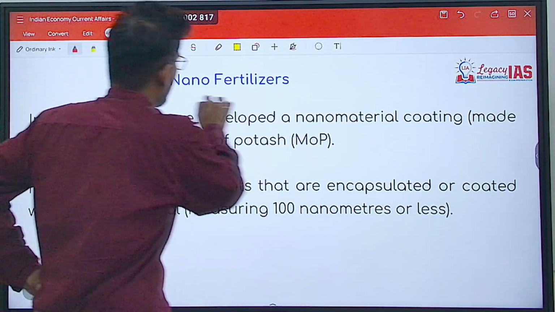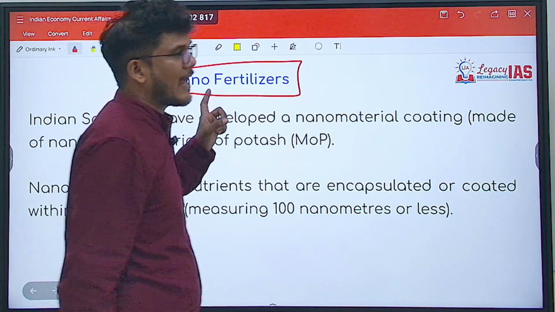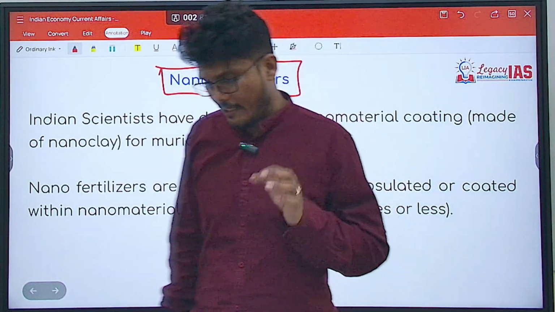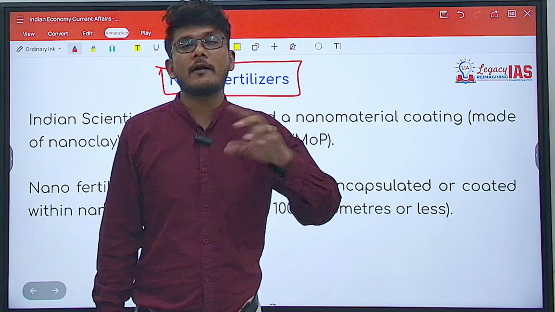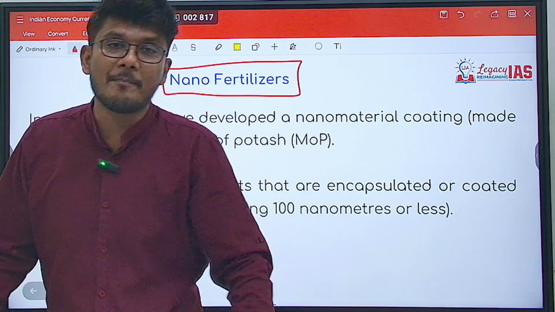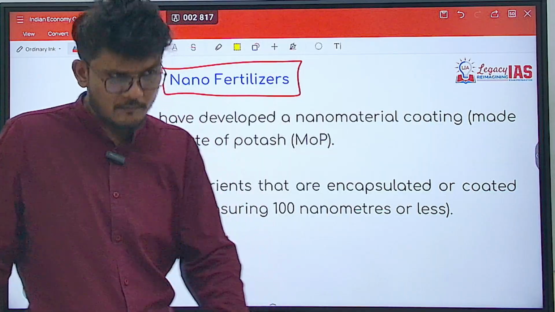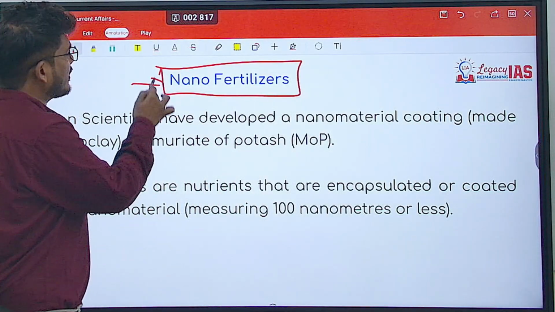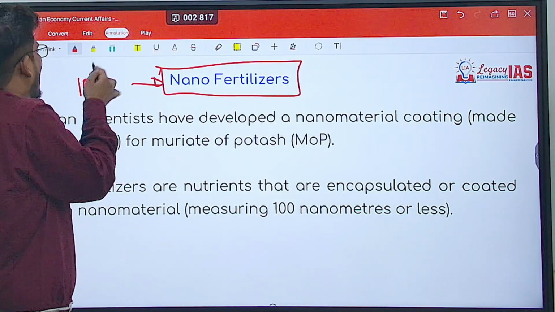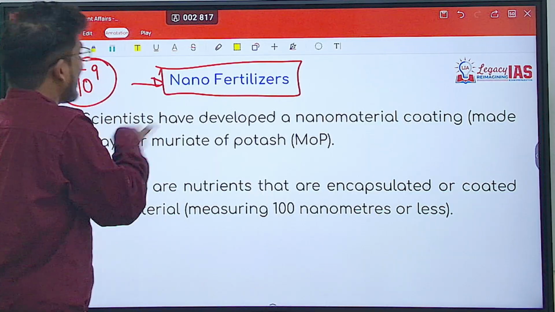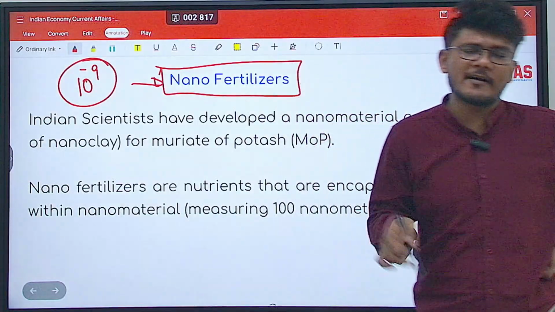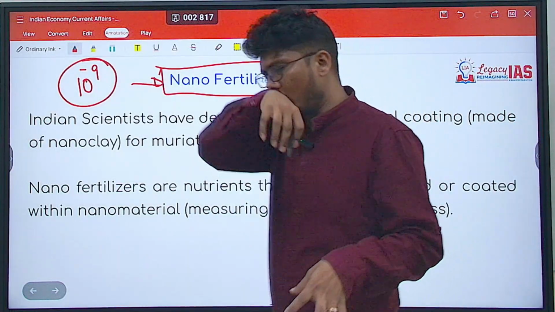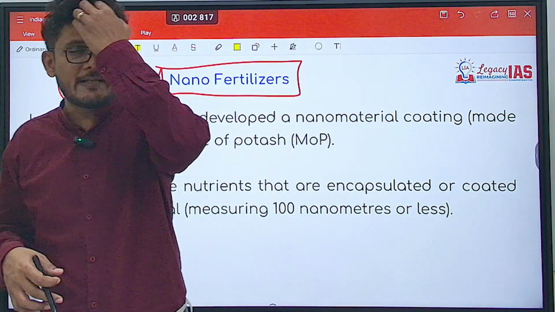Going ahead with nano fertilizers. So what is nano? Nano basically means 10 to the power minus 9. Now after nano, what comes? Pico, that is 10 to the power minus 12. Right. So nano means what? Technology which is having the size of roughly 10 to the power minus 9. So 10 into 10 to the power minus 9, 100 into 10 to the power minus 9, that is close to 10 to the power minus 7. So roughly that, not exactly.